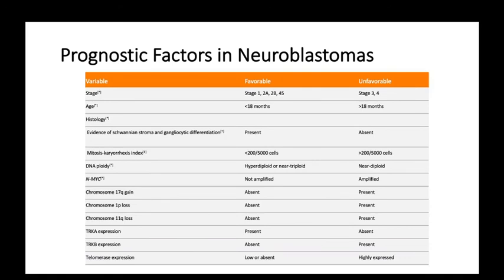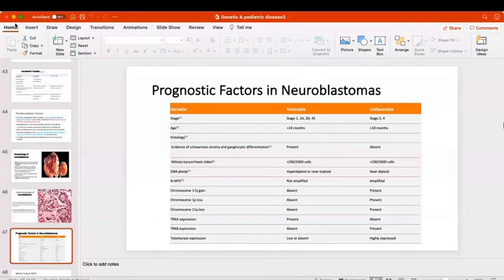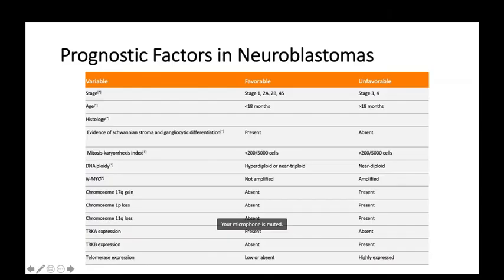Did you understand? No problem. Not understand, no problem. Tell me. 4S is designated for? No, that is a special.